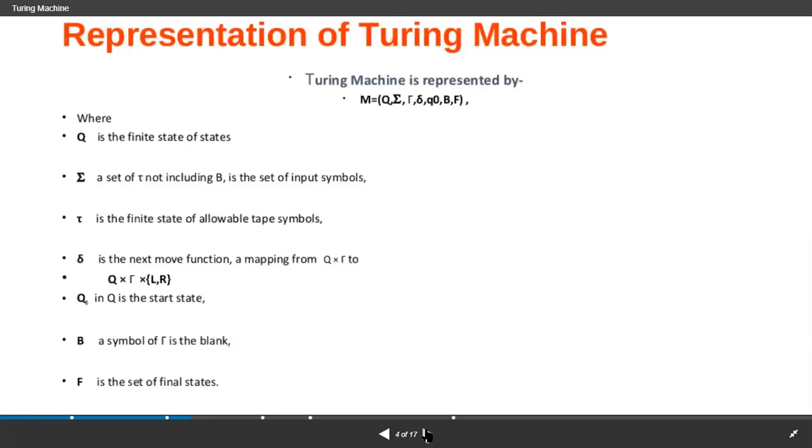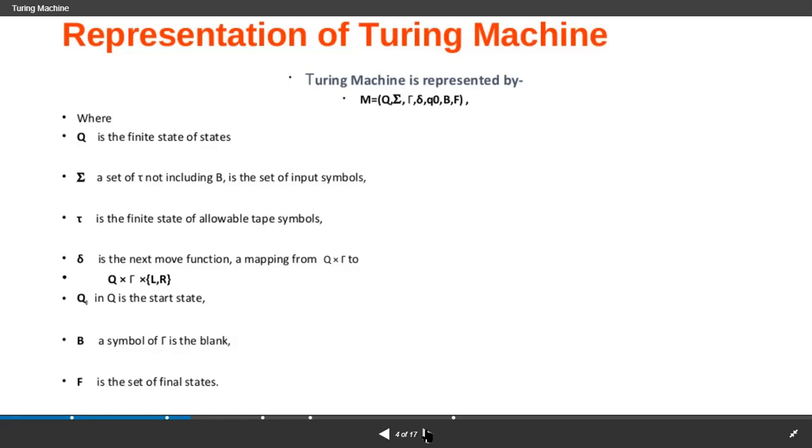This is the mathematical definition of a Turing machine, where the Turing machine is represented by capital M. The machine consists of seven tuples: Q, sigma, tau, the transition mapping function del, Q naught, capital B and capital F. Let's see what the seven tuples are. Whenever we define a mathematical definition with tuples, first we start with the states, represented with Q.